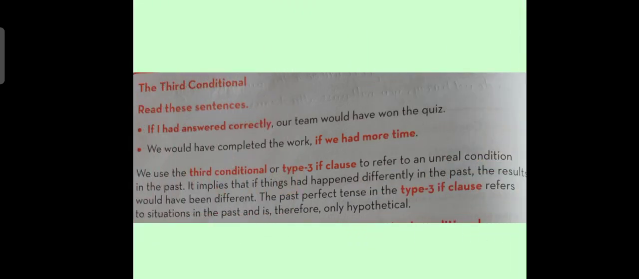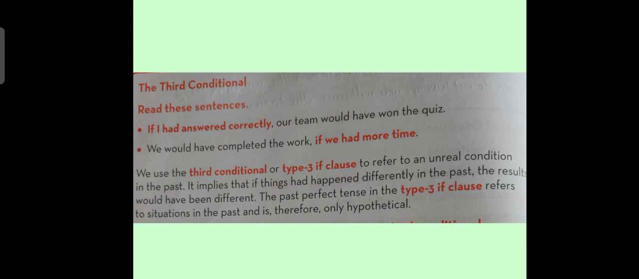Now we will talk about the third conditional. Read these sentences. If I had answered correctly, our team would have won the quiz. We would have completed the work if we had more time. We use the third conditional or type 3 if clause to refer to an unreal condition in the past.